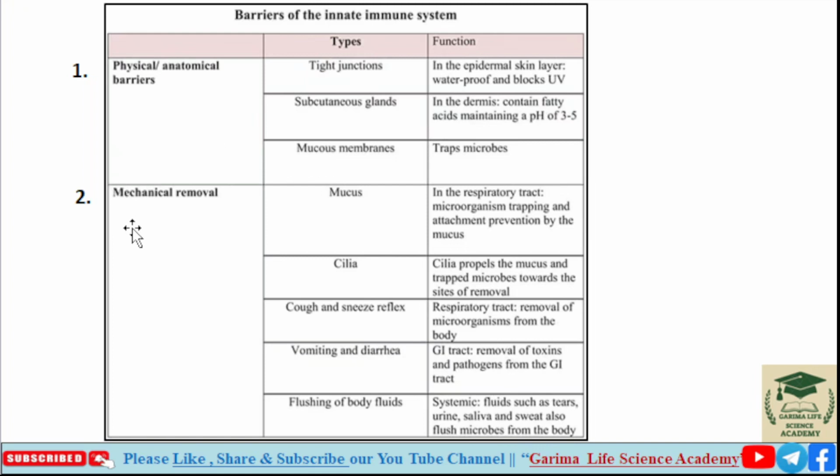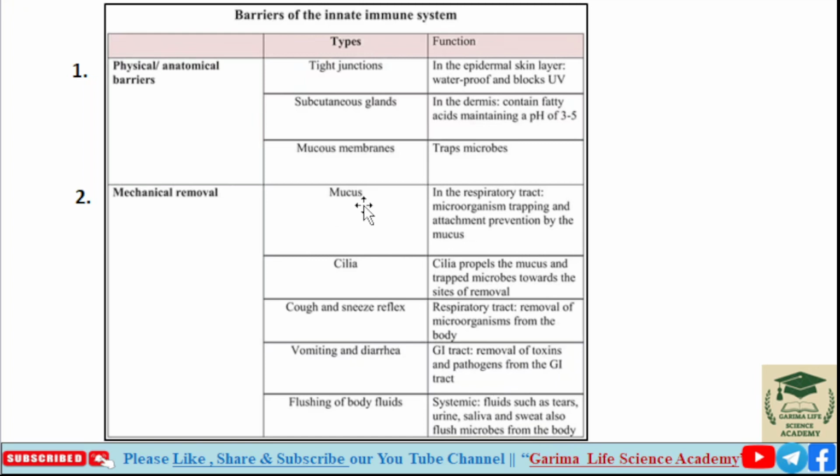The second barrier of the innate immune system is mechanical removal, or mechanical barrier. In mechanical barriers, there is mucus, cilia, cough and sneeze reflex, vomiting and diarrhea, and flushing of body fluids. All these types come under mechanical removal of foreign pathogens.